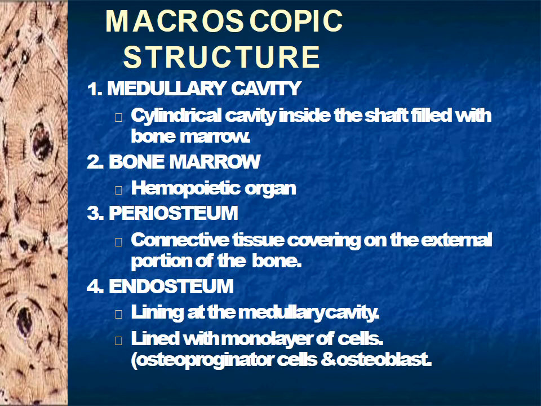Periosteum. The bone is covered by a thin layer of connective tissue which is called periosteum. Peri means around, osteum means bone. And the inner surface of the medullary cavity is also covered by a thin layer of connective tissue which is called endosteum. Endo means internal, osteum means bone.